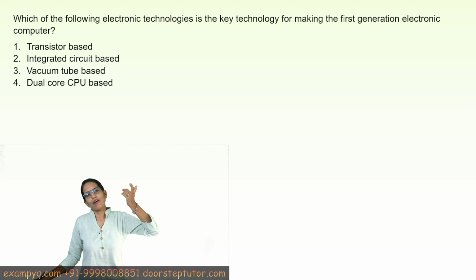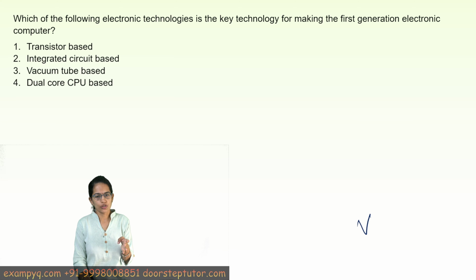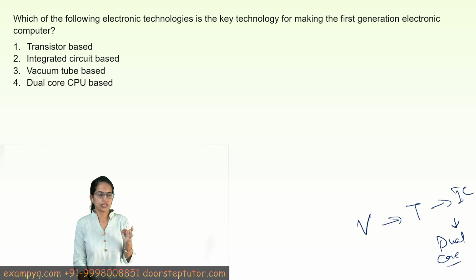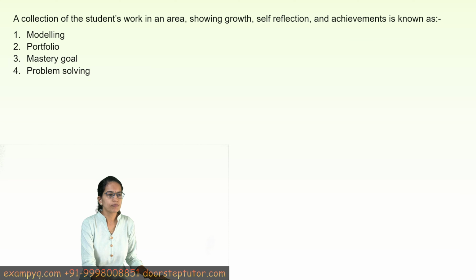The next is, the first generation electronic computers were based on what? They were based on vacuum tubes. The next generation was transistor, and then we evolved with electronic computers and electronic technology along the 4th generation. So there has been a constant upgradation from vacuum tube, we can say, to transistor, to integrated circuit, and finally to the dual core CPU processor, as it has been mentioned in the choices, right? So here the first generation is being asked, and the first generation is vacuum tube. So 3 is the right option.